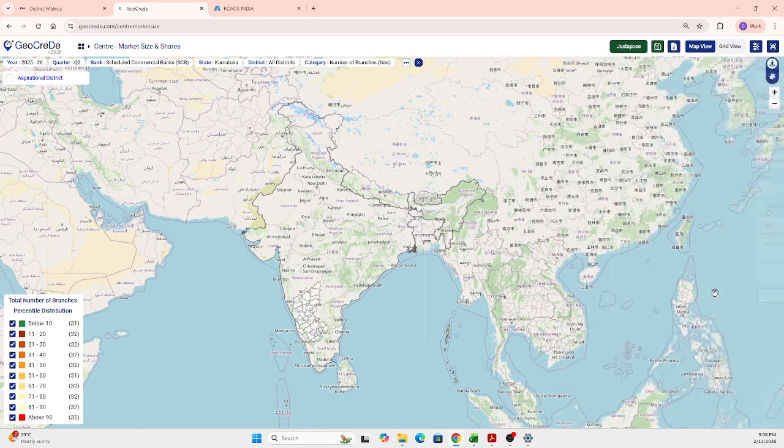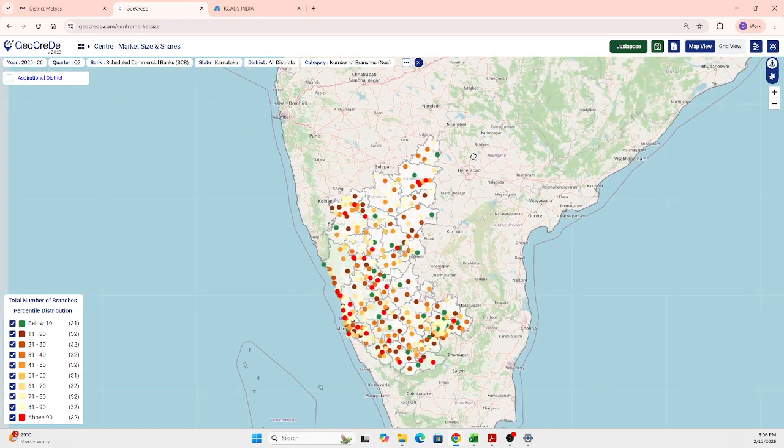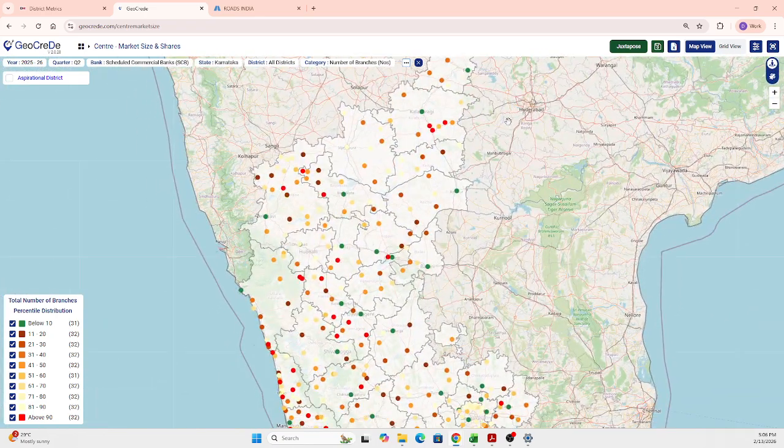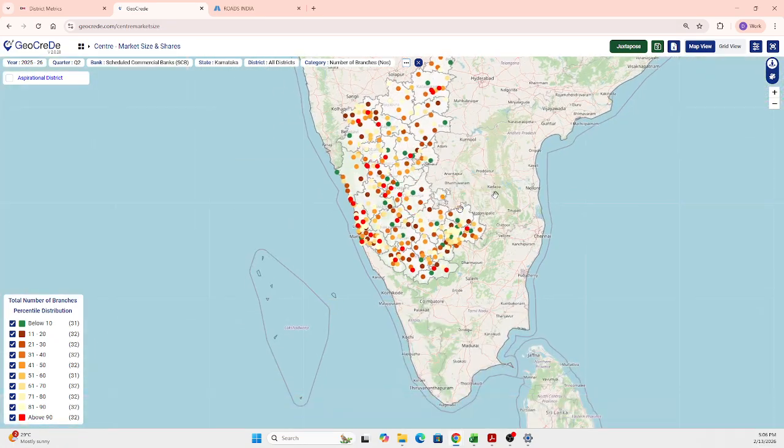submit. Once after doing that, you would be able to locate the centers that are there in the state of Karnataka. All those center points, based on their number of branches, have different color gradations. The red ones are above the 90th percentile distribution, the green ones are below the 10th percentile distribution. The ranking is based on the percentile distribution. The descending value will give you the highest to lowest numbers, and the ascending will give you the lowest to highest. Likewise, you can understand more about the centers in the state of Karnataka.